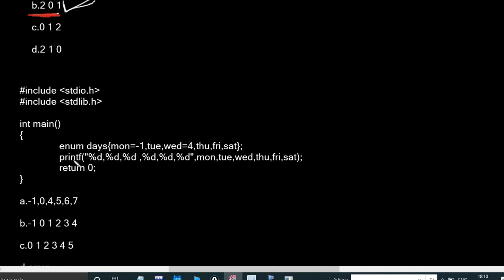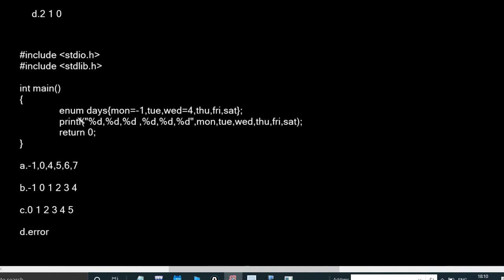Okay, going to the next pseudo question. There is an enum. You know what an enum is, right? It just assigns numbers, and I will tell you what exactly enum does. So enum days: Monday -1, Tuesday unknown, Wednesday 4, Thursday, Friday, Saturday unknown. Then I need to print the values.